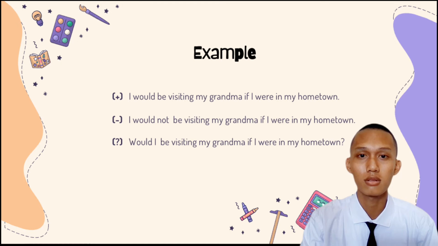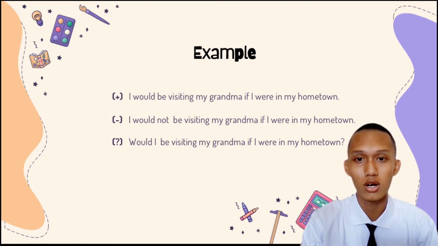The example for the past future continuous tense. For positive tense, I would be visiting my grandma if I were in my hometown. For negative tense, I would not be visiting my grandma if I were in my hometown. For question tense, would I be visiting my grandma if I were in my hometown?